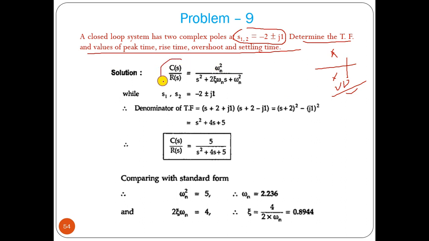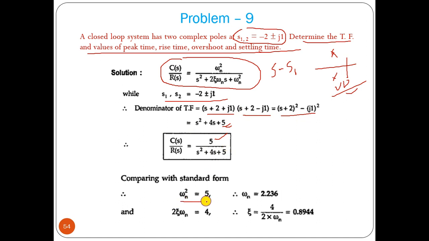The transfer function of the second order system is this one, omega n square over the denominator. s1 and s2 are known, so we can write s minus s1, s minus s2. That becomes plus, so we can write the denominator part. This square equal to minus 1, so it becomes 5. Omega n square is this 5. So this is the transfer function.